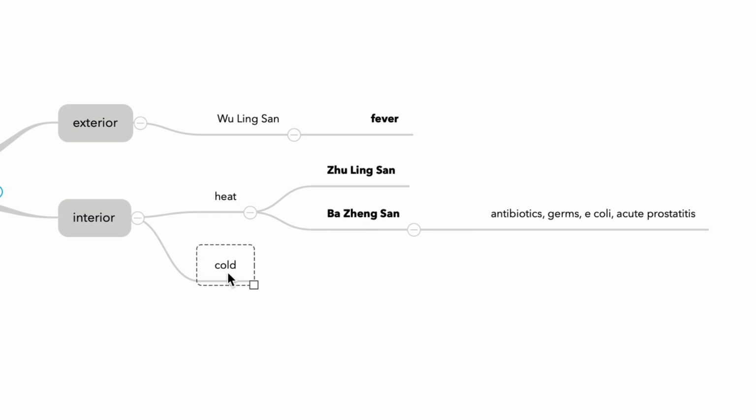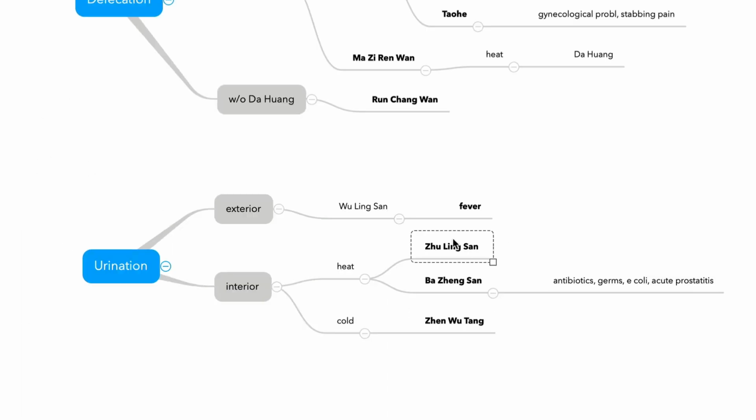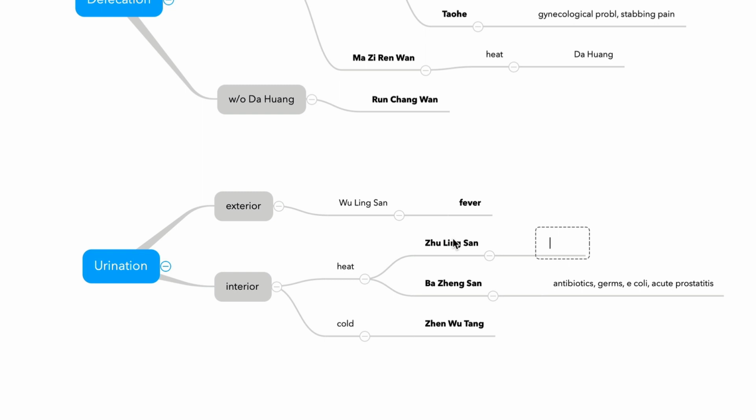And cold, internal cold, severe Yang deficiency, Zhenwutang. So these are the formulas for number one, urination. They all treat urinary difficulties. In Shanghanlun, about Zhulingtang, they can give you this pathology behind it.